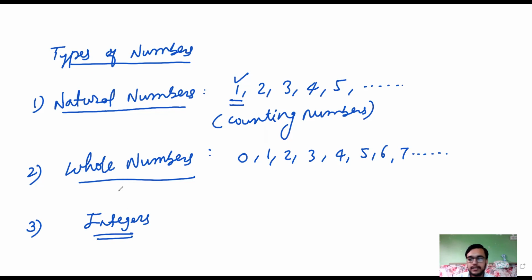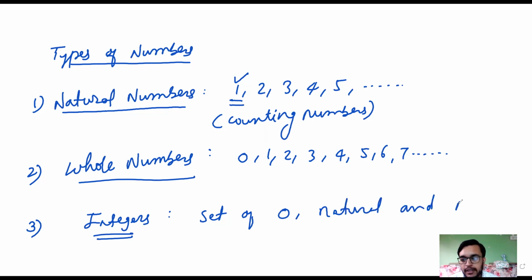Now, what are integers? Integers are the set of zero, natural numbers and negative natural numbers.